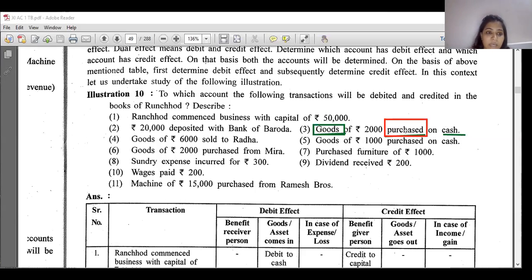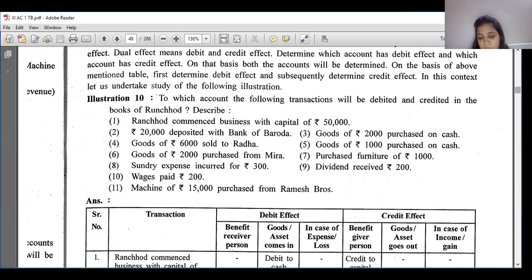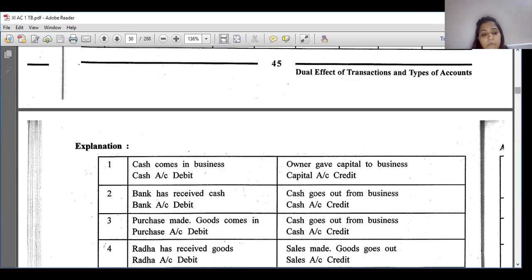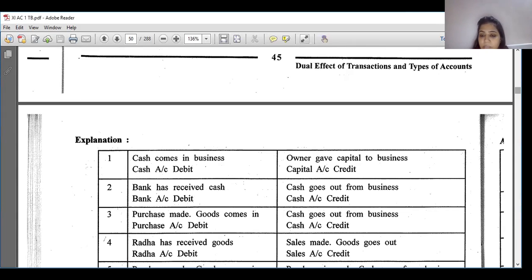When we purchase on cash, see, you go to a shop and you purchase on cash, so the goods are coming in, so we write purchase account is debited, right? And what you are giving to the shopkeeper? Cash. Cash goes out. Now you can see over here, purchase account is debited, goods come in, right? So purchase account is debited, and cash goes out from business, so cash account is credited.